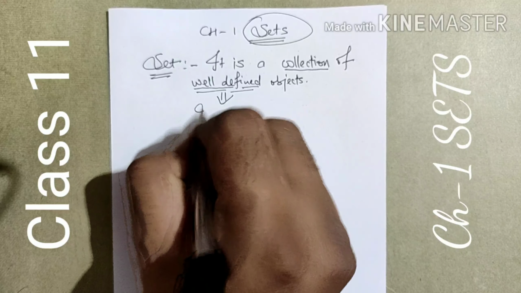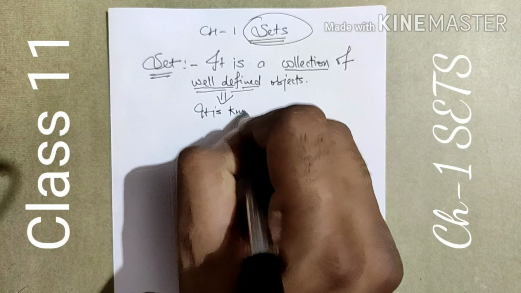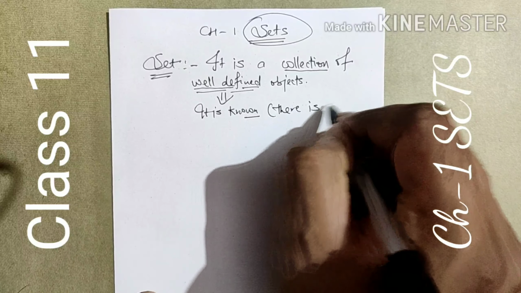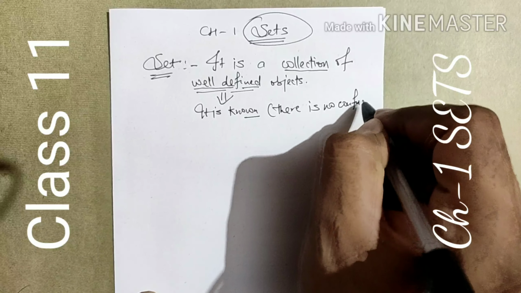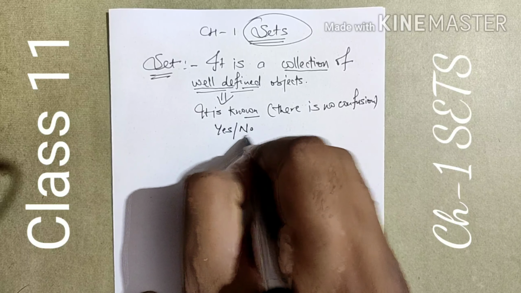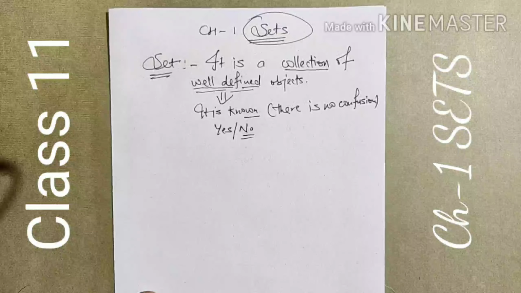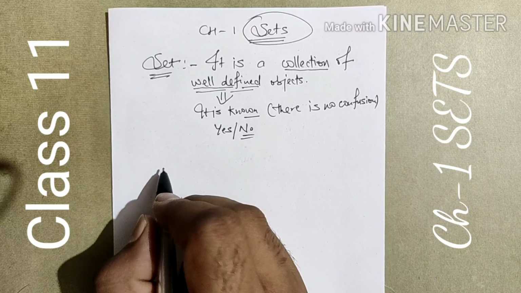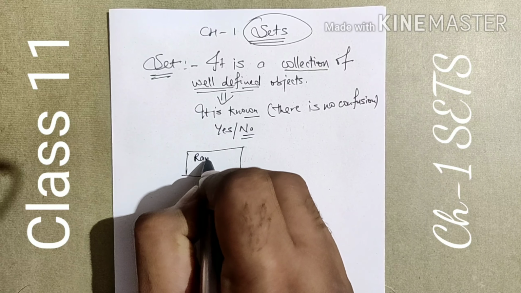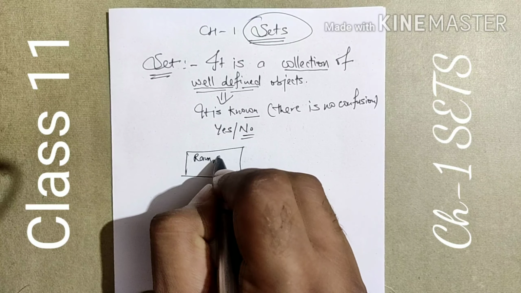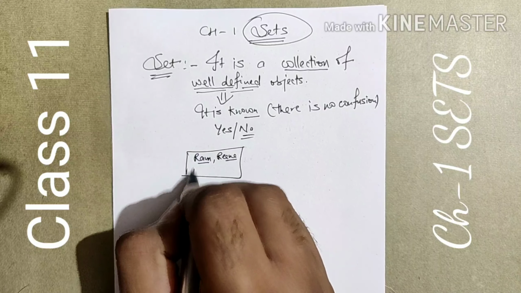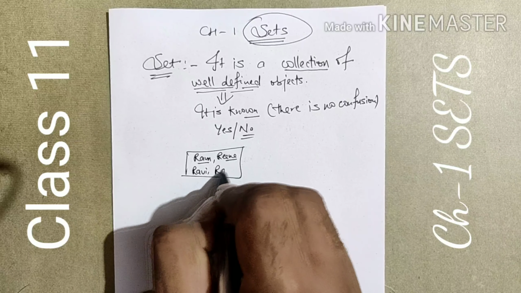Well-defined means it is known accurately. It means there will be no confusion about the answer; we can say yes or no. For a particular example, suppose in a family there are 4 persons: Ram, Reena, who are husband and wife, and their children Ravi and Rani.